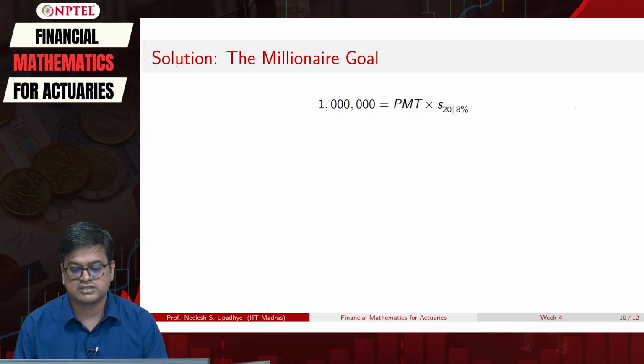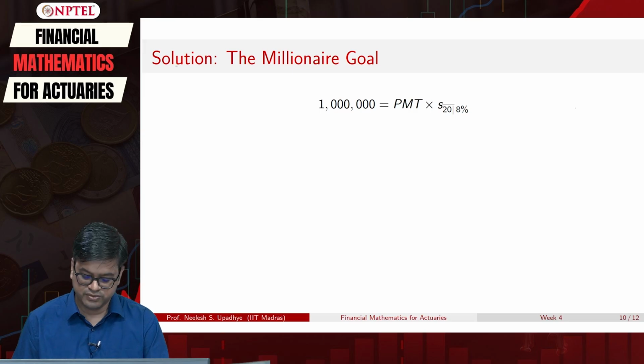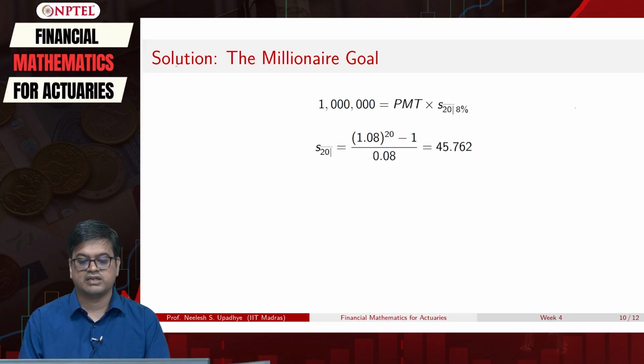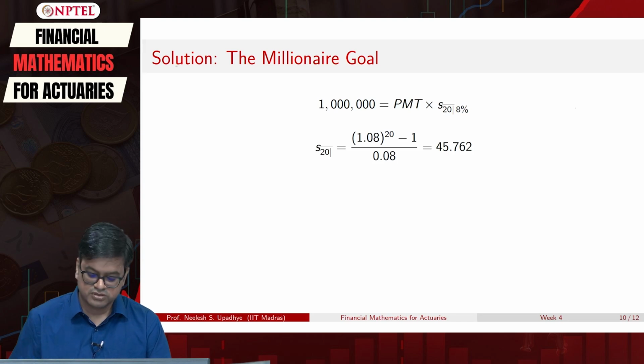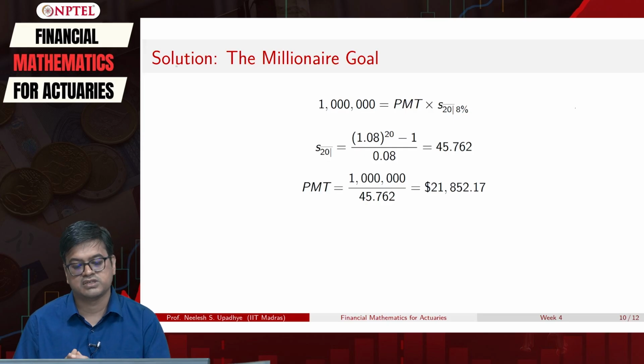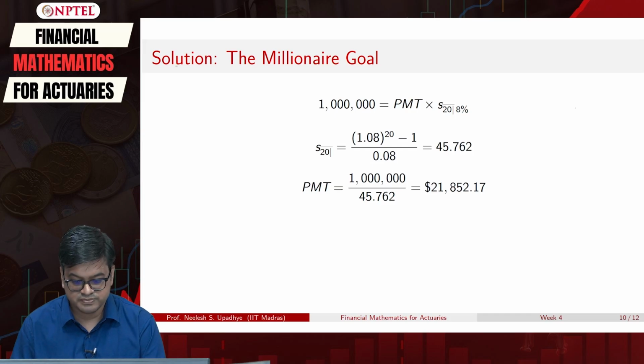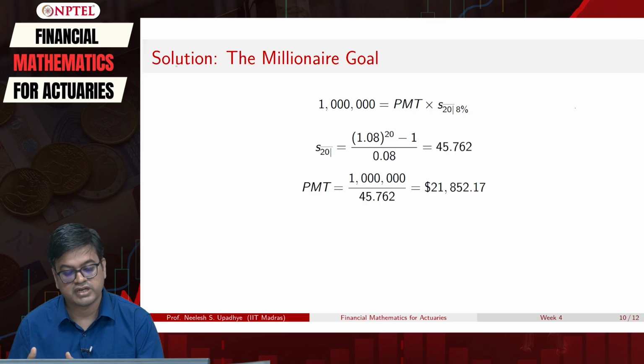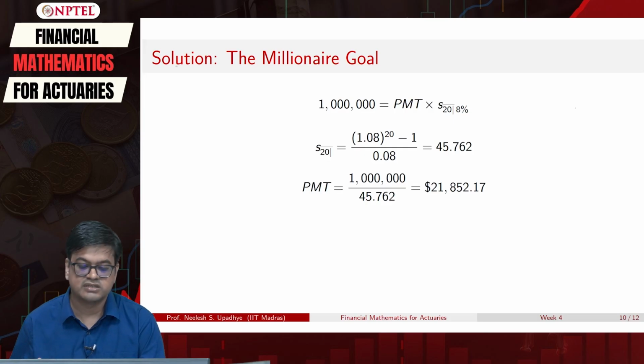Do I know what is S20 8%? Yes, I do know. With this formula, I can easily compute. It's 1 plus i raised to n minus 1 upon i. So I can easily compute that, and it turns out to be 45.762. So I will divide this 1 million by 45.762 to get the monthly installment, sorry, yearly installment that I need to deposit. So 21,852.17 is the yearly installment that I need to deposit.